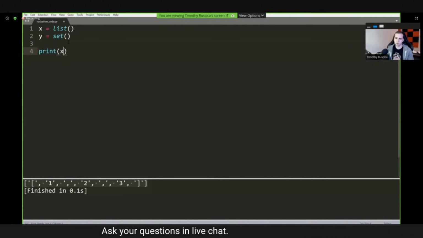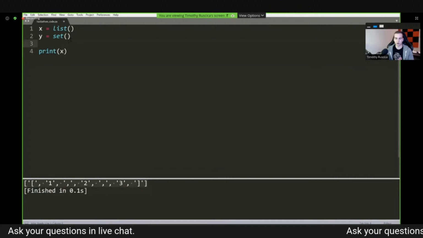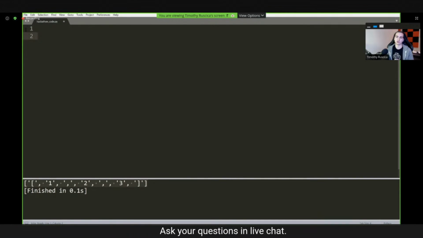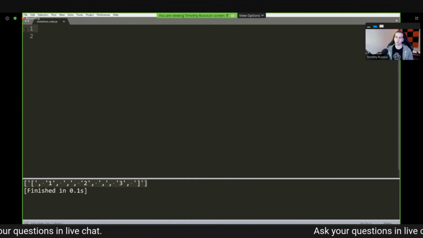By default, what this is doing is just creating a new. So now that we understand that, I want to actually move into creating our own objects and our own classes. So let's go ahead and do that. So the first thing that I want to do is kind of state a problem and then show you how we're going to solve that with OOP.